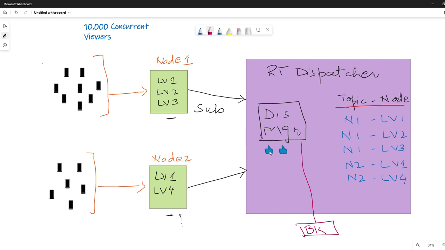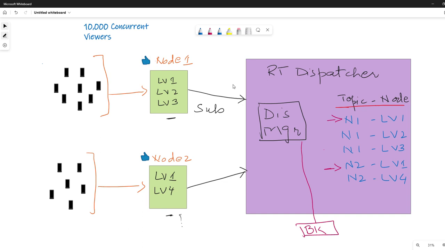One is node 1, and second is node 2. According to the table information, this will go to node 1, and this will go to node 2. Then the nodes forward these likes to the users according to their tables.